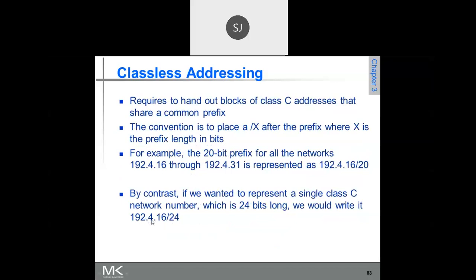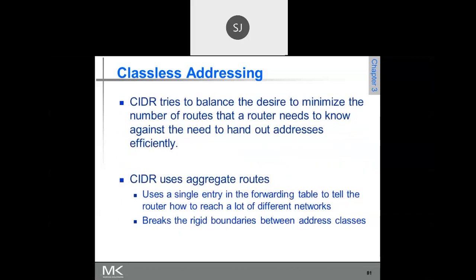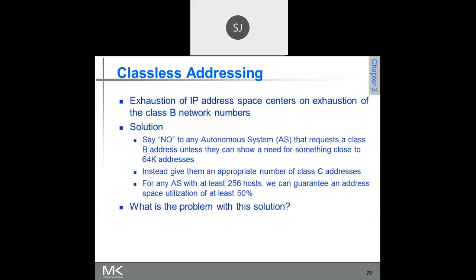192.104.16.0/24. So this slash notation, the convention is to place slash x after the prefix, where x is the prefix length in bits. Okay, what does this x represent? The number of bits that are used for network ID. Is that clear? Yes or no?